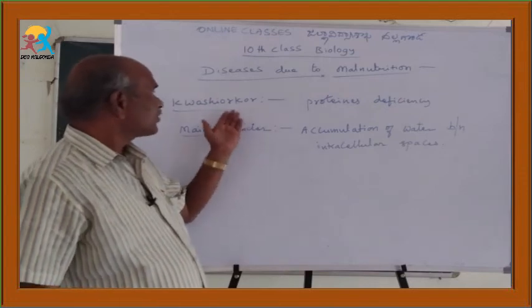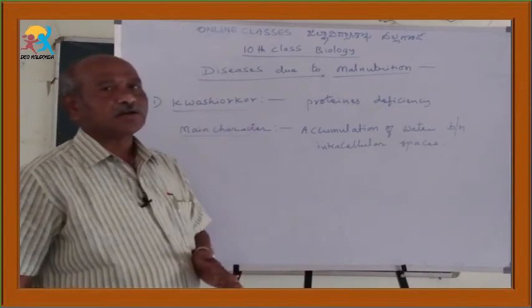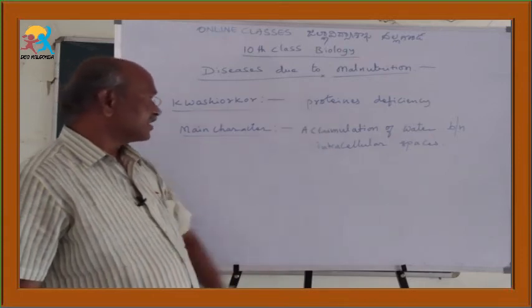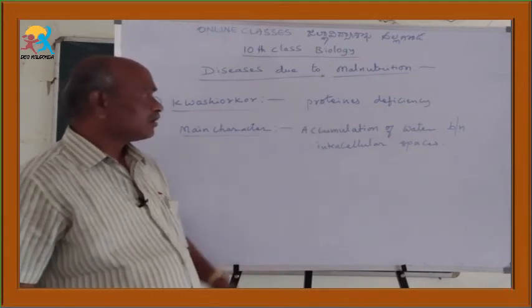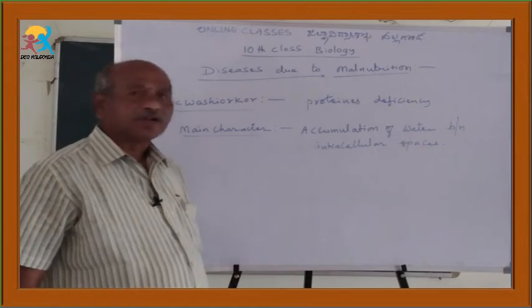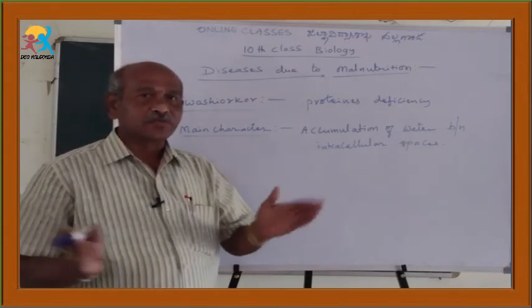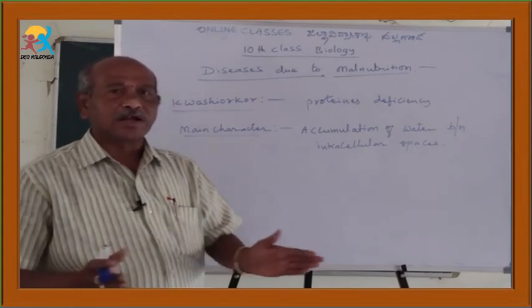Once again, the first one is kwashiorkor. It is caused in children by protein deficiency. The main character is accumulation of water between the intracellular spaces, nothing but the space between one cell and another cell.